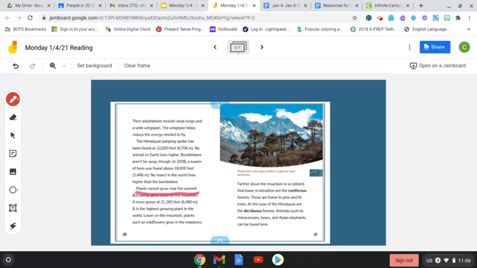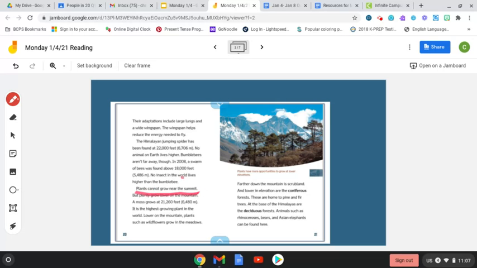And lower in elevation are the coniferous forests. These are home to pine and fir trees. At the base of the Himalayas are the deciduous forests. Animals such as rhinoceroses, bears, and Asian elephants can be found here. Well, that's cool. And I don't want to forget the caption. Plants have more opportunity to grow at lower elevations. Well, that makes sense. So I don't see anything other than this part that supports that main